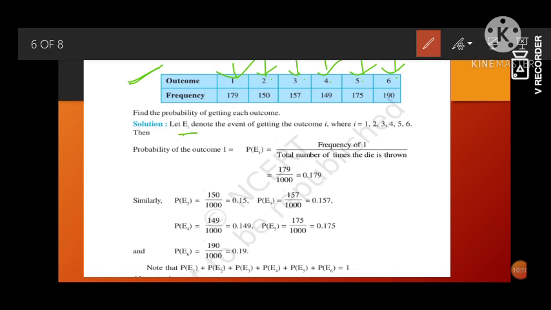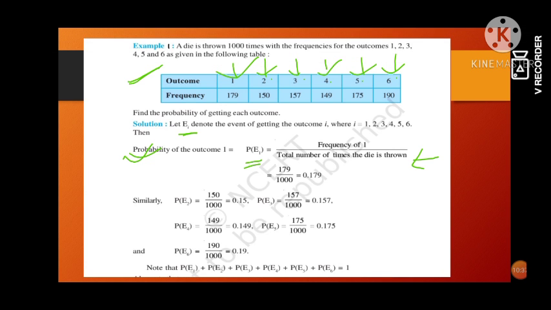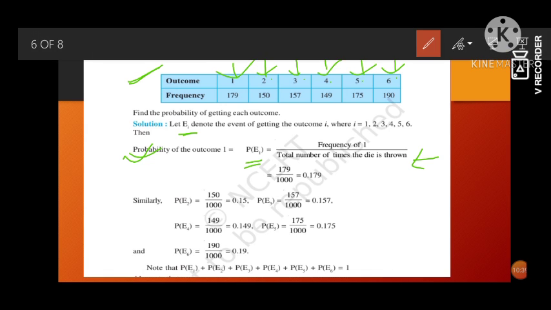So we have taken Ei and denoted it as the outcome that we want. That is our desired outcome. So the probability of outcome 1 is E1. Frequency of E1 means the number of times E1 is occurring, or the dice with 1 is occurring. And the total number of times the dice is thrown is already given in the question. You can see it is 1000. Or else if we add all these frequencies, we will get 1000. So 179 by 1000 is equal to 0.179.